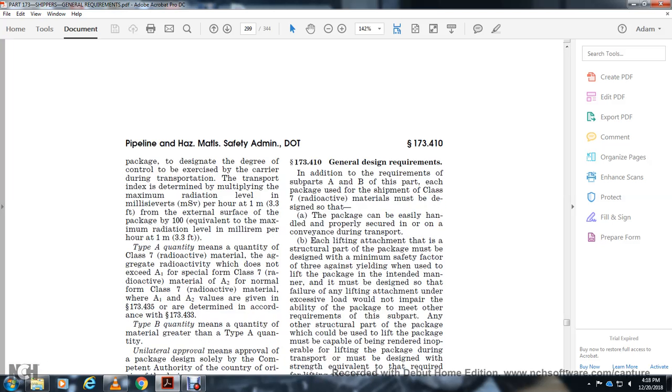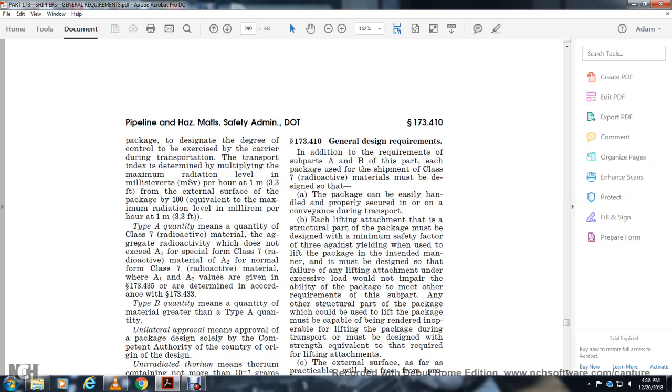Type B quantity means a quantity of material greater than type A quantity. Unilateral approval means the approval of the unpackaged design solely by the competent authority of the country of origin of the design.